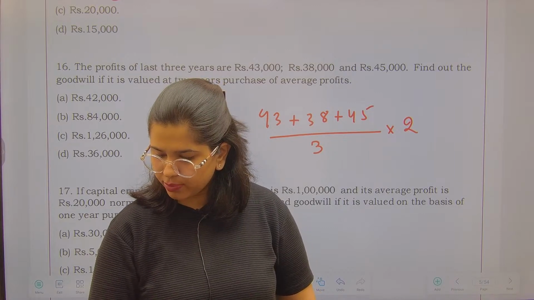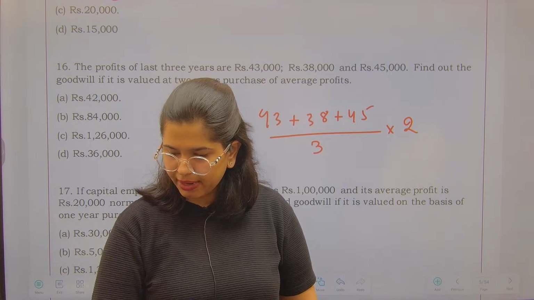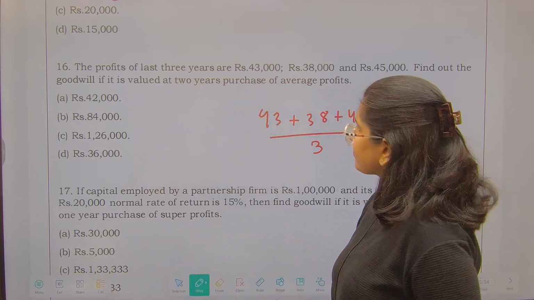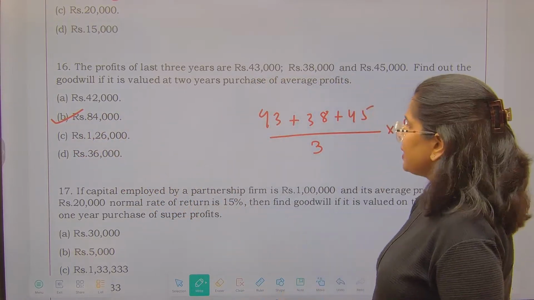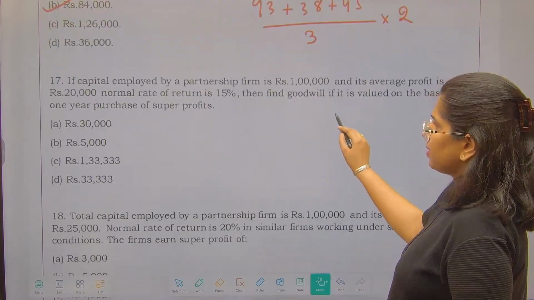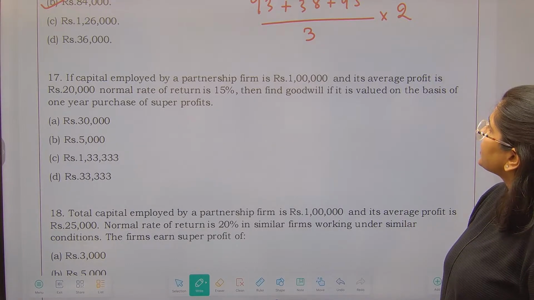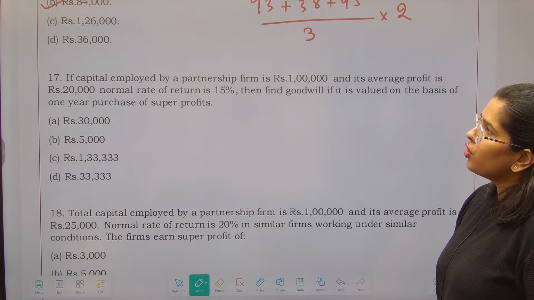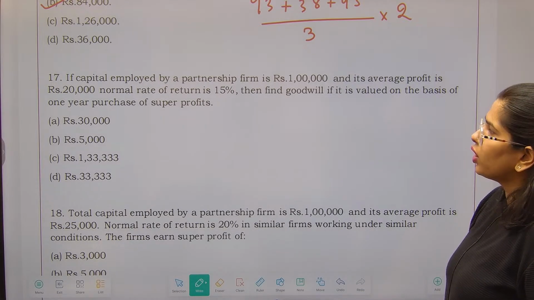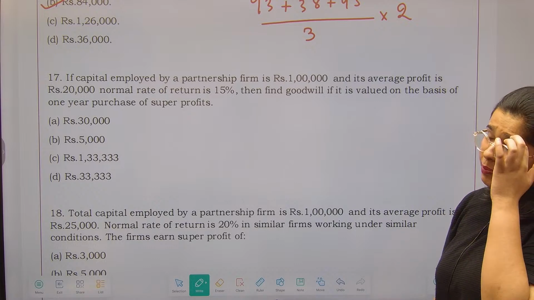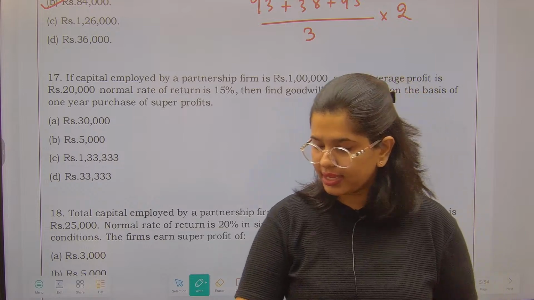So answer is going to be 43 plus 38 plus 45 divided by 3, 42, multiplied by 2 is 84,000. So that is going to be your answer for the profits. Now next thing, if the capital employed by the partnership firm is 1 lakh rupees and its average profit is 20,000, normal rate of return is 15%, then find Goodwill if it is valued on the basis of 1 year's purchase of super profit, because they have introduced one more element over here.